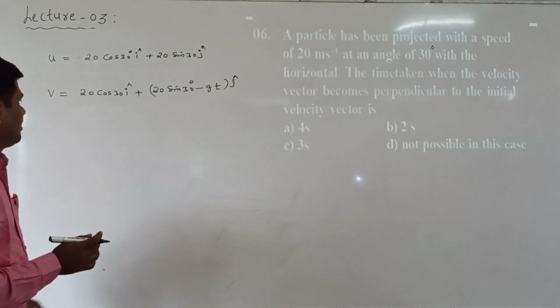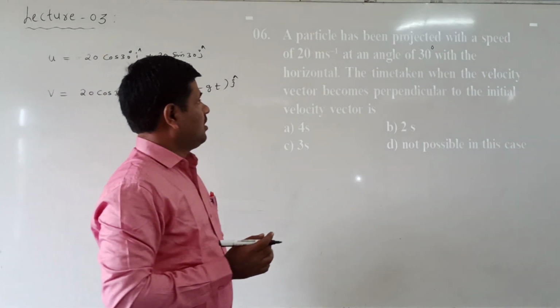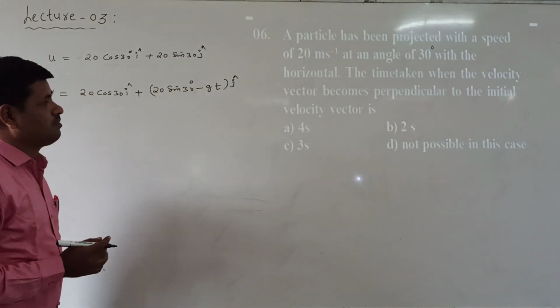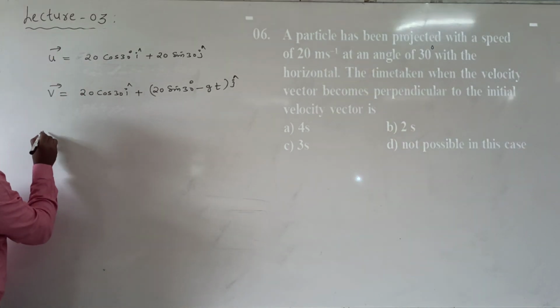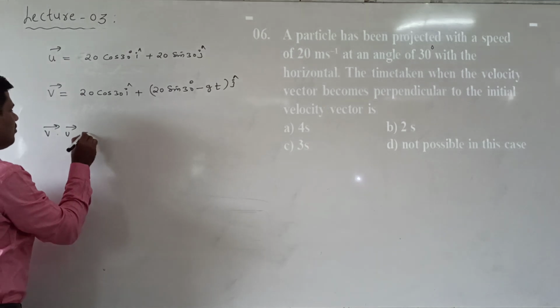Now, what is given? The velocity vector becomes perpendicular to the initial velocity, so v bar and u bar are perpendicular.